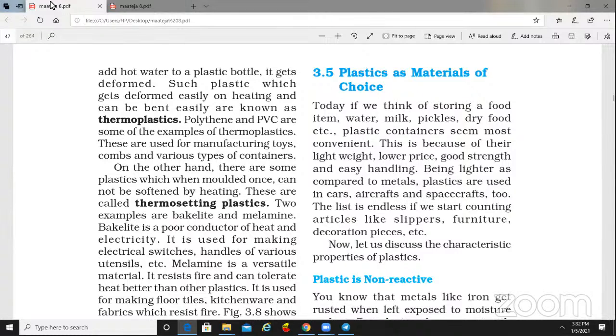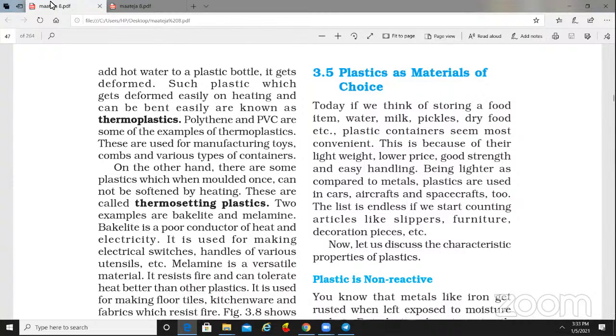In so many things, plastic is non-reactive. Non-reactive means it can be recycled again. Many people use it for fashionable things like bouquets, plastic flowers, everything for decoration also. Nowadays they are using only plastic.